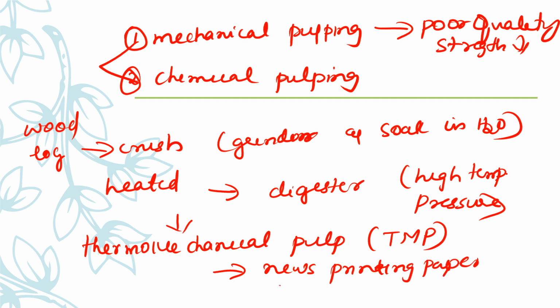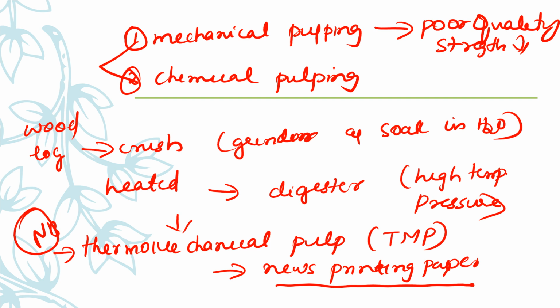So these kinds of papers can be made using mechanical pulping, because it is of poor quality. We'll get poor quality paper by mechanical pulping. And the one word you have to notice: the pulp made from mechanical pulping is called thermomechanical pulp.